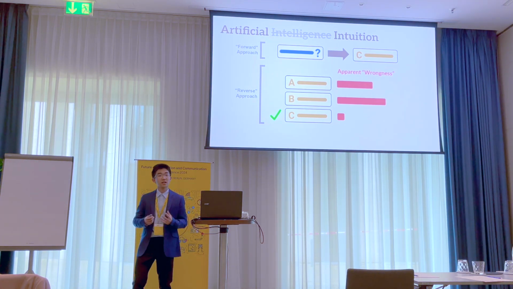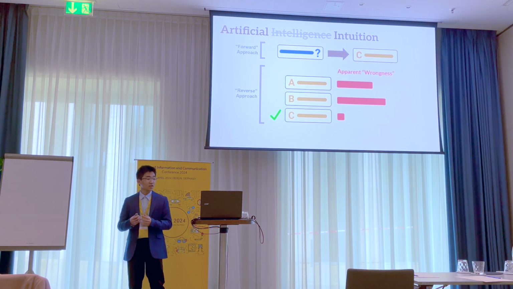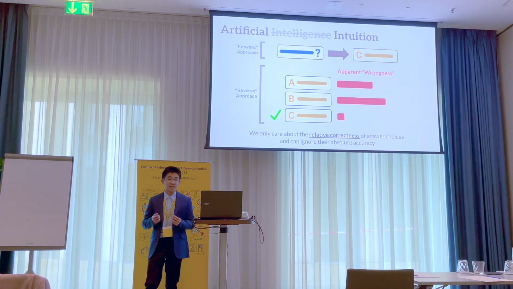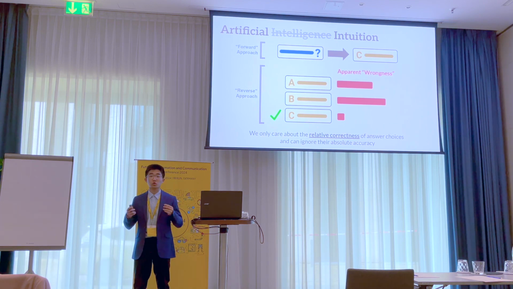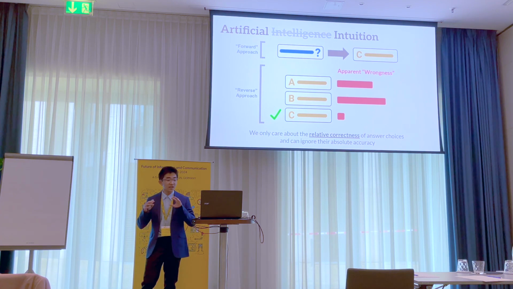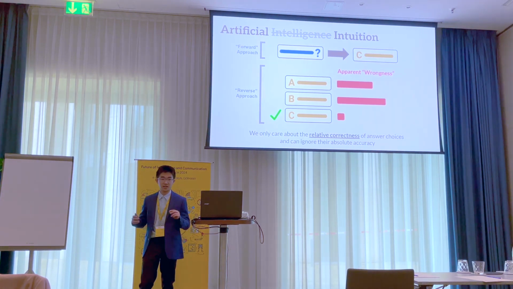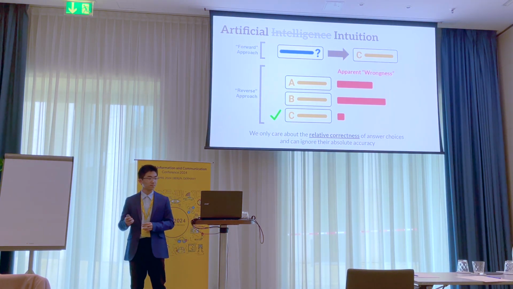And if we can create this sense of apparent wrongness in an AI model, then all we have to do is select the answer that minimizes this wrongness value. And the key idea is that we only care about the relative correctness of answers, and we could not care less and can completely ignore the absolute accuracy of each of the answer choices.